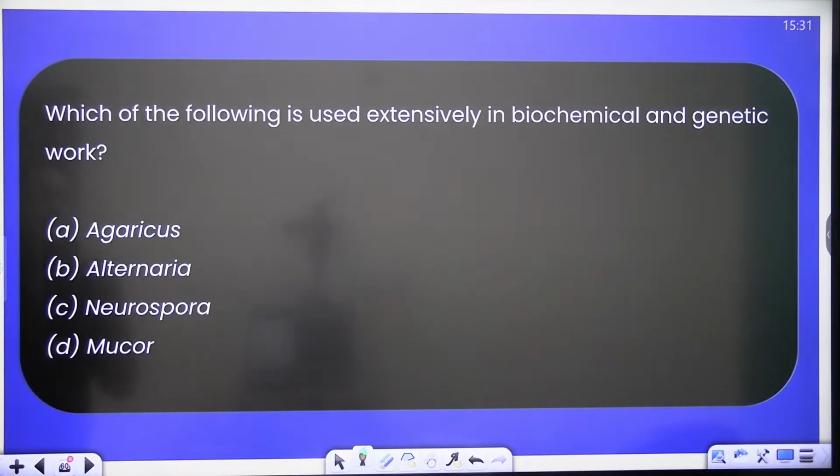Okay. So next question, which of the following is used extensively in biochemical and genetic work? Quick.